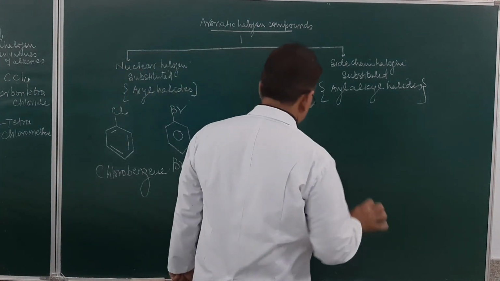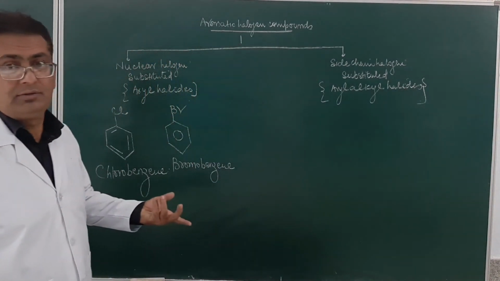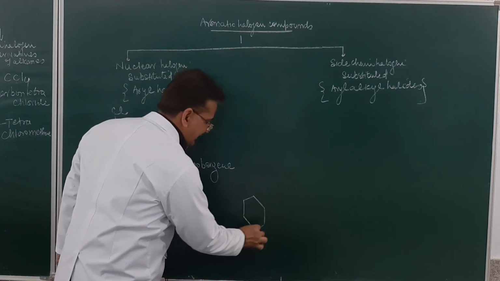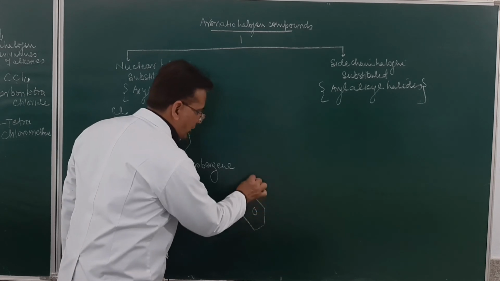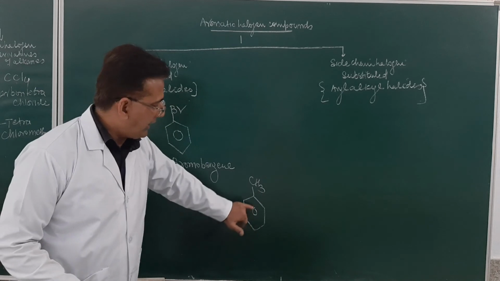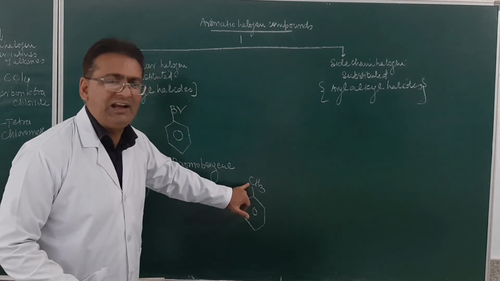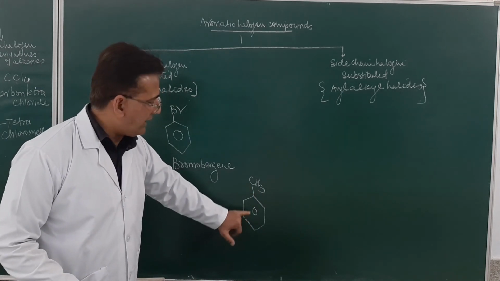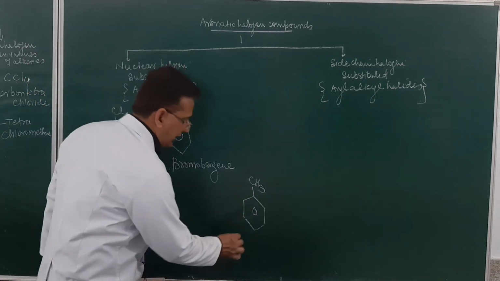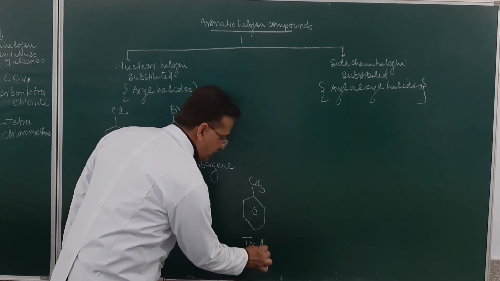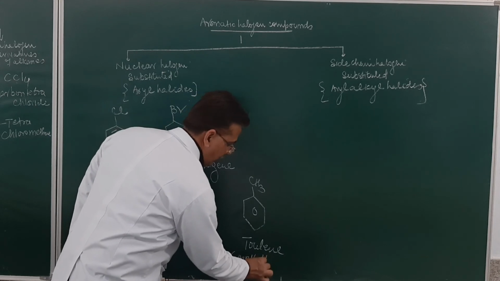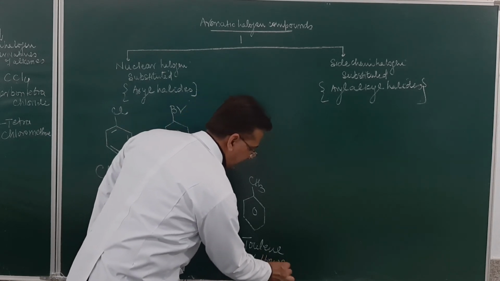Side chain substituted. Student, try to recollect your class 11th. What was this group called? Benzene. If I put a methyl group over here, this is aryl, hydrogen is removed and an alkyl group is put on. So this is aryl alkyl substituted. And this was called toluene, which is otherwise also known as methyl benzene. I am trying to get you to recollect the thing.